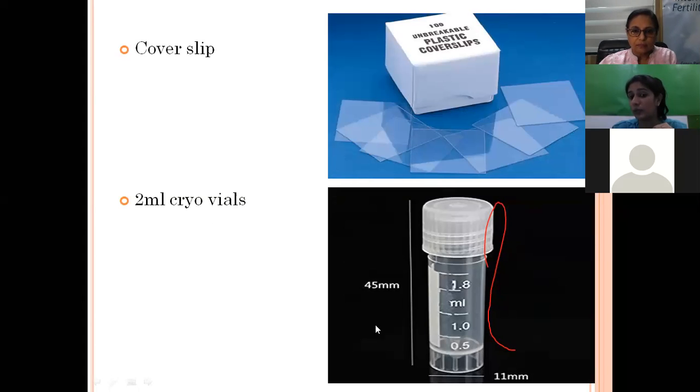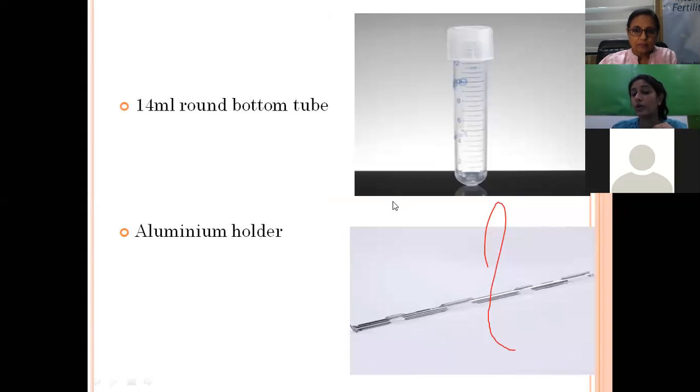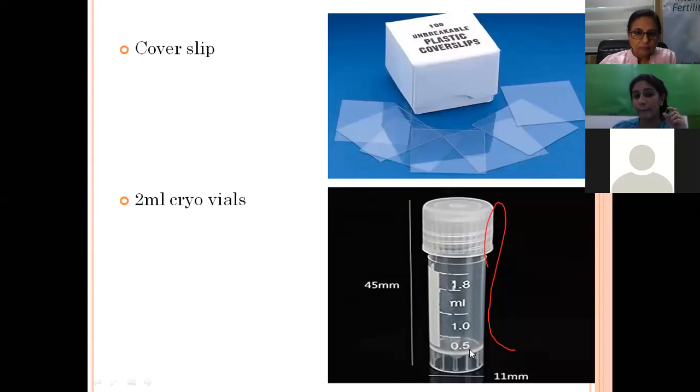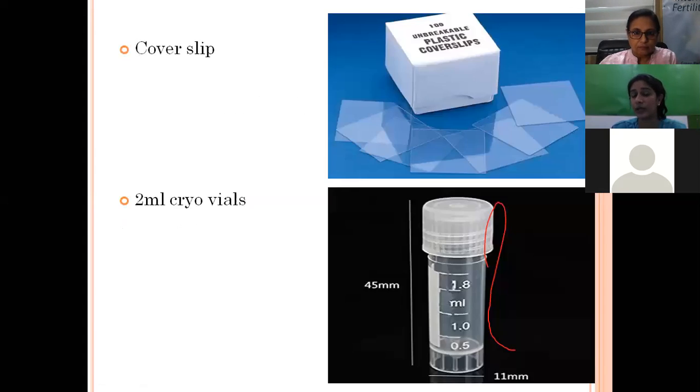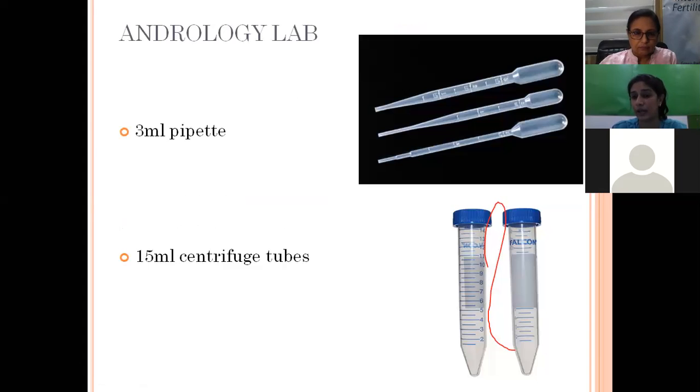This is the cryo vial which is usually used for freezing our semen sample. We have a 14 ml tube. If we want to mix the sample for cryopreservation, we can mix it in this 14 ml tube and then cryopreserve it in this 2 ml vial. Then this is the aluminum holder where we place our semen sample and keep it in the vapor phase of our liquid nitrogen container. So these are the main plasticwares that we mostly use in an andrology lab.